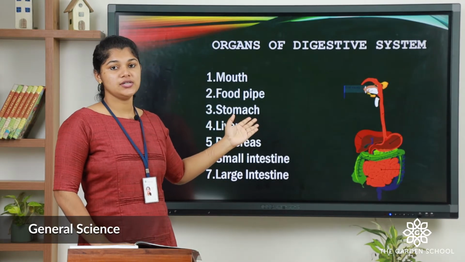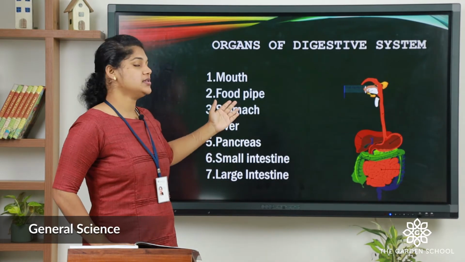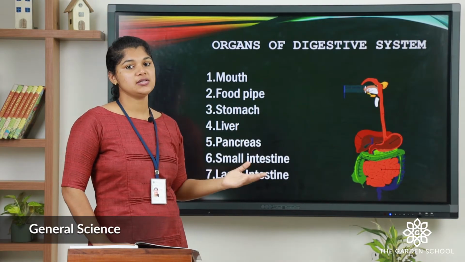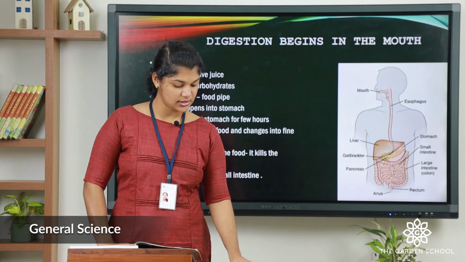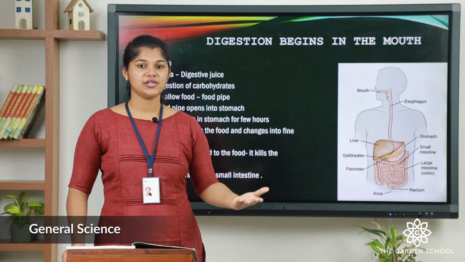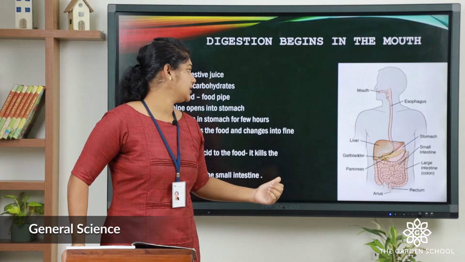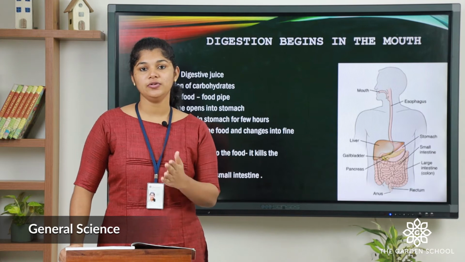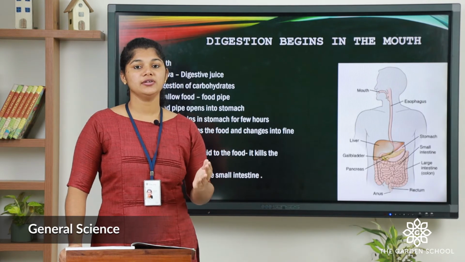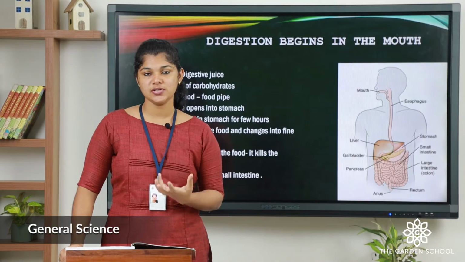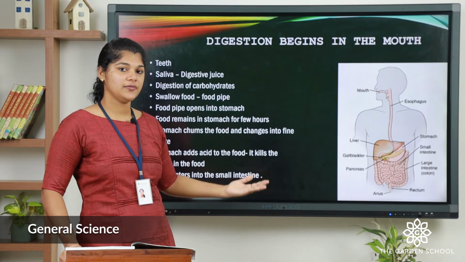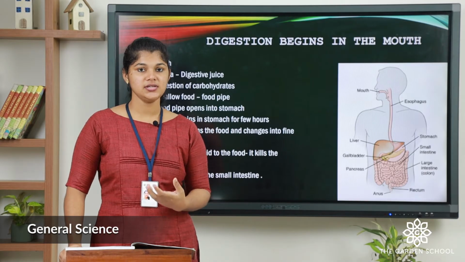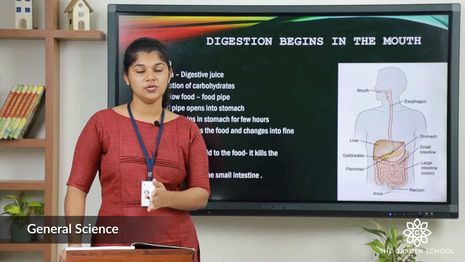These are all the organs of the human digestive system: mouth, food pipe, stomach, liver, pancreas, small intestine and large intestine. The digestion actually begins in our mouth. With the help of the teeth, we break down the food into small pieces, and the saliva, a digestive juice present in our mouth, starts to digest the carbohydrate nutrient and convert it into simple sugars.